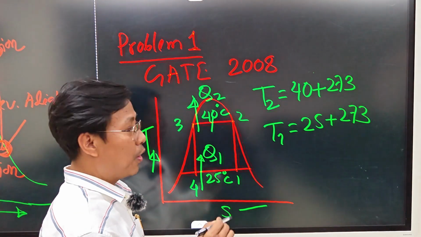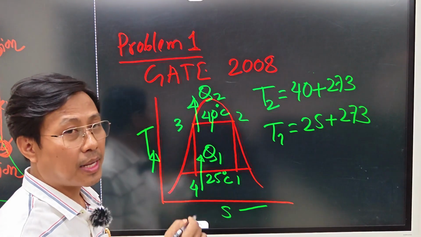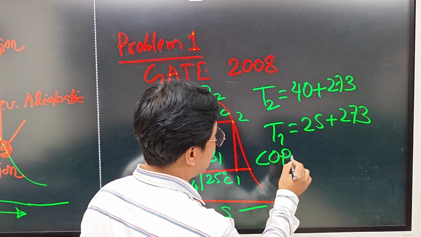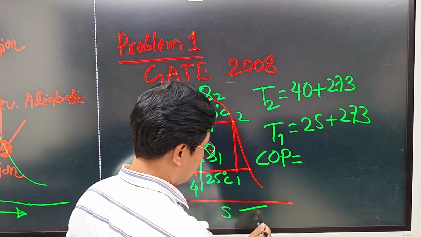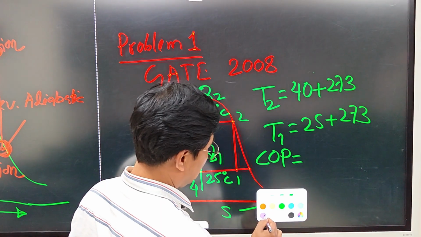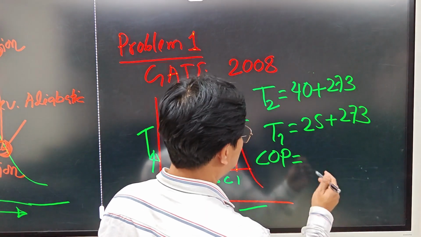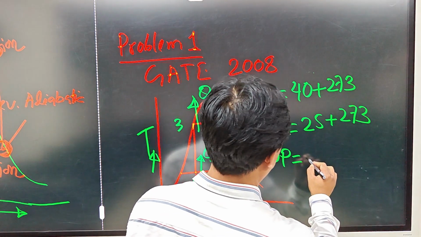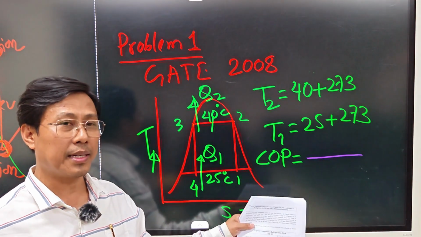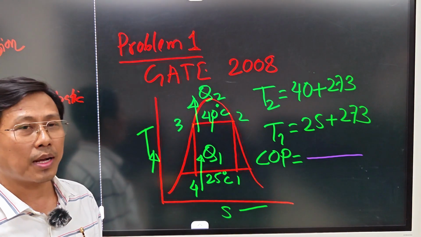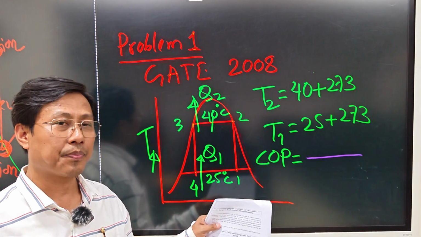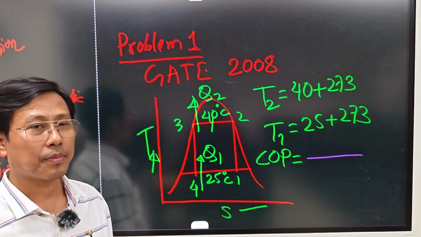So we know for the Carnot cycle, COP equals refrigerating effect by the compressor work, or refrigerating effect by the work input.